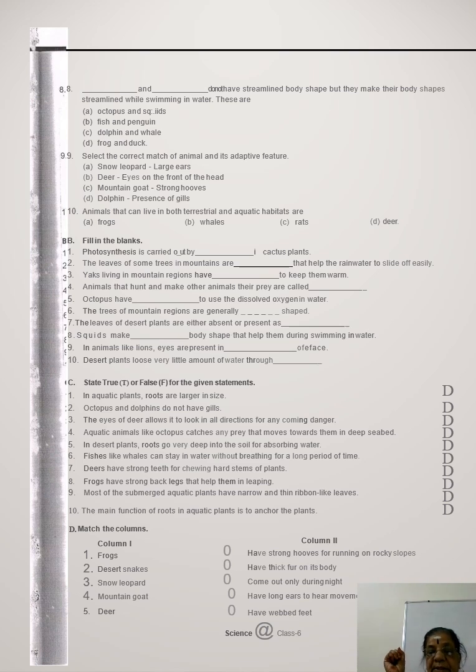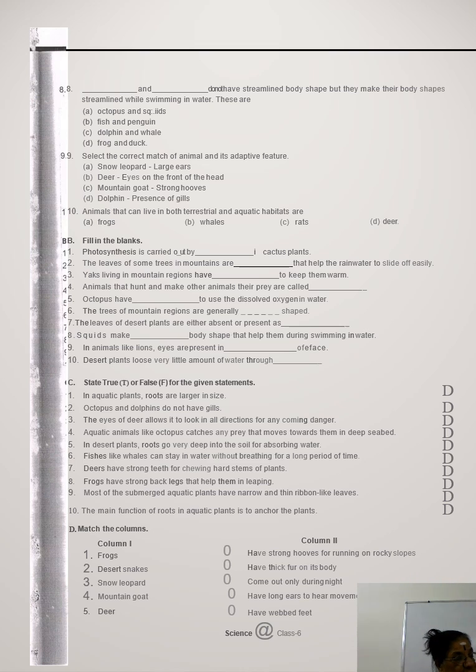Hoofed animals. So the mountain goat, which is a goat variety, is also a hoofed animal, and it has strong hooves. And dolphin, presence of gills. Dolphin, presence of gills. So select the correct match. Deer will have eyes in front of the head. I hope you understand. Deer will have eyes in front of the head.